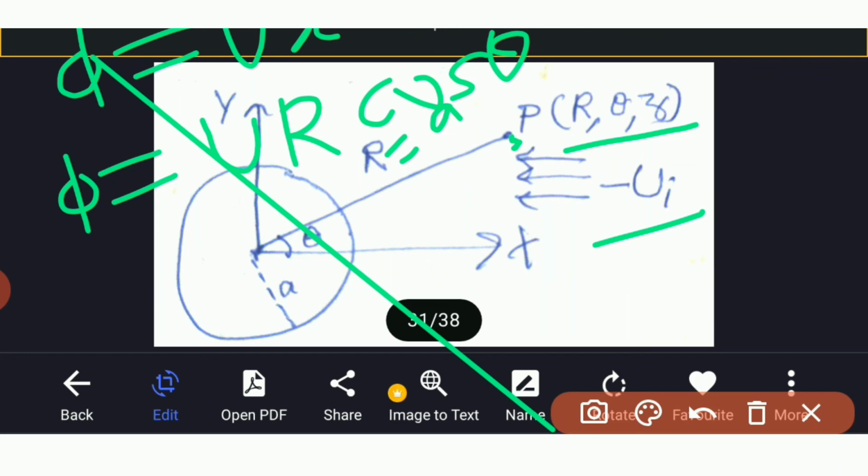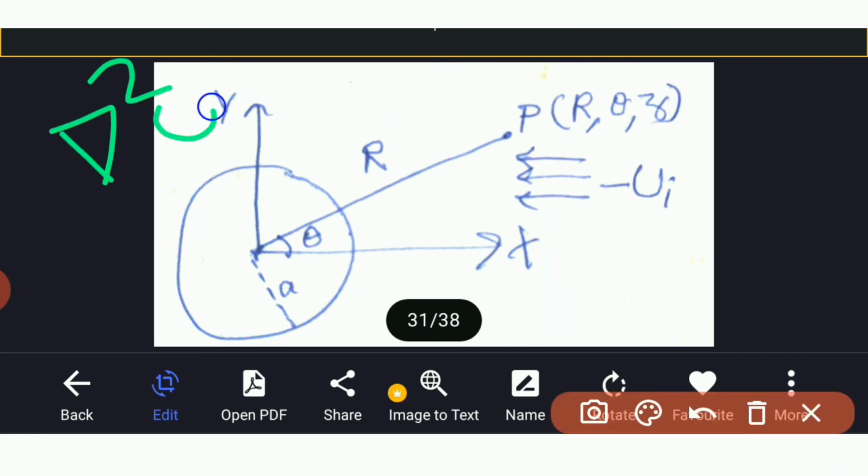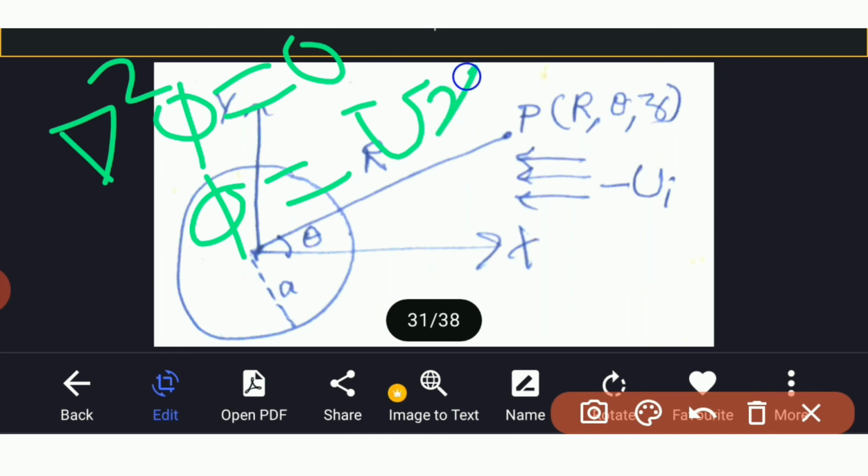Now suppose the flow is extended up to infinity. The flow is irrotational, steady and two-dimensional. It satisfies the Laplace equation, and that Laplace equation is del square phi is equal to 0. And such flow is given by phi is equal to ux.